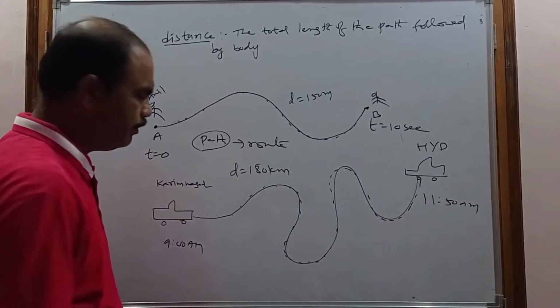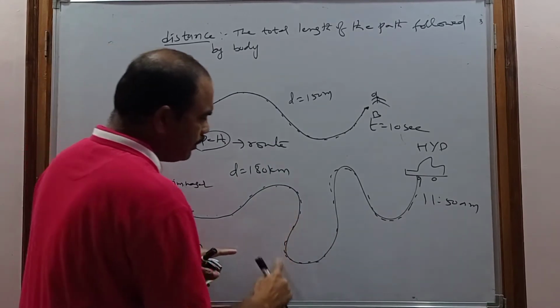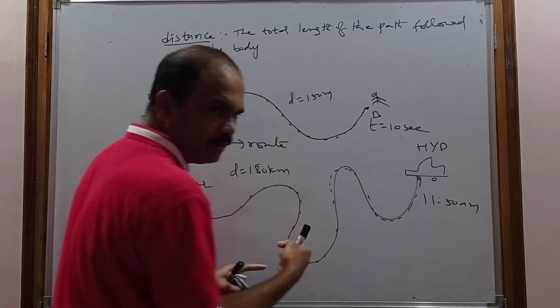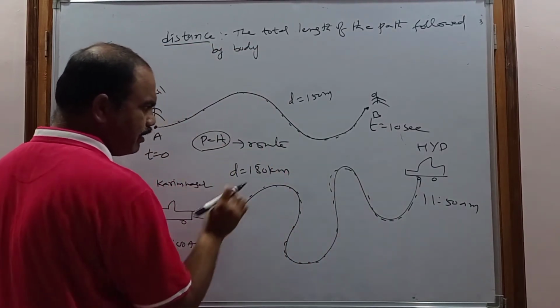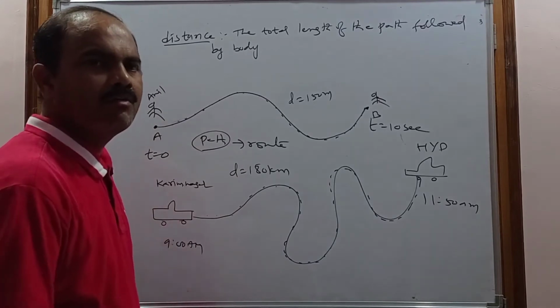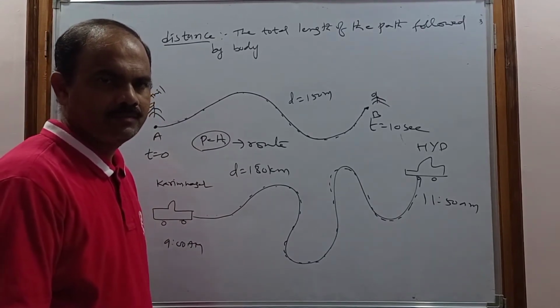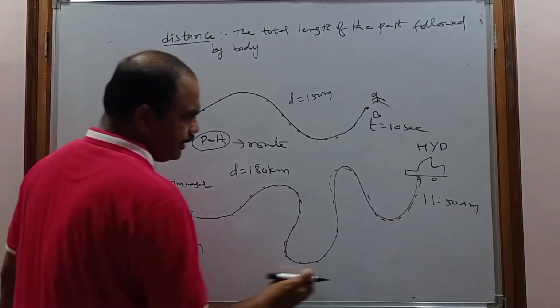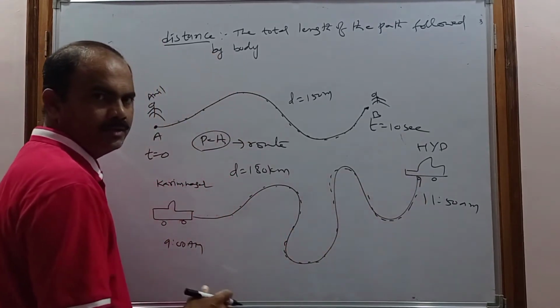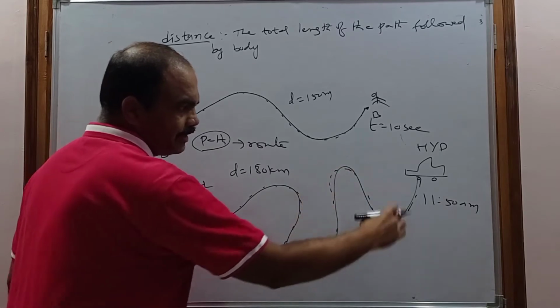180 kilometer, and nothing but the total length of the path. If I measure it, what do I get? 180 kilometer. Now the distance covered by the car will be called as how much? 180 kilometer. But when the body is making the distance, what is happening? Nothing but the direction may be changing.